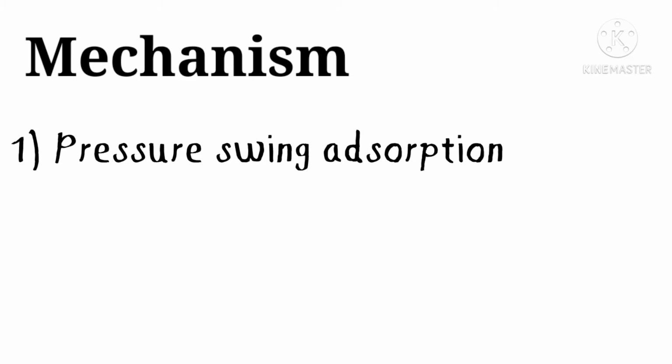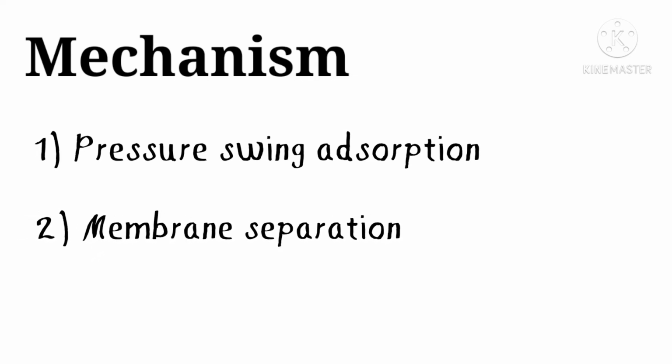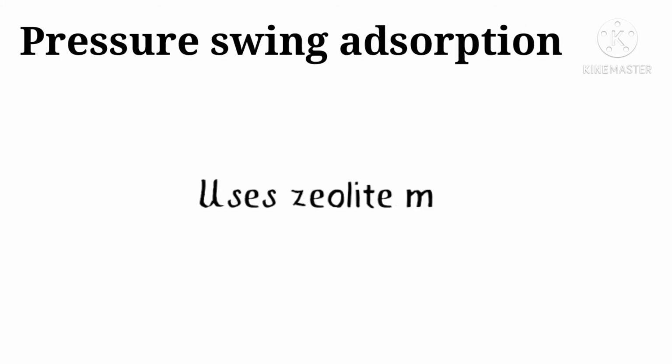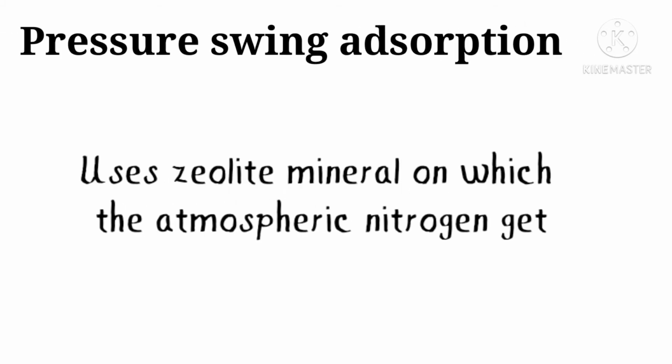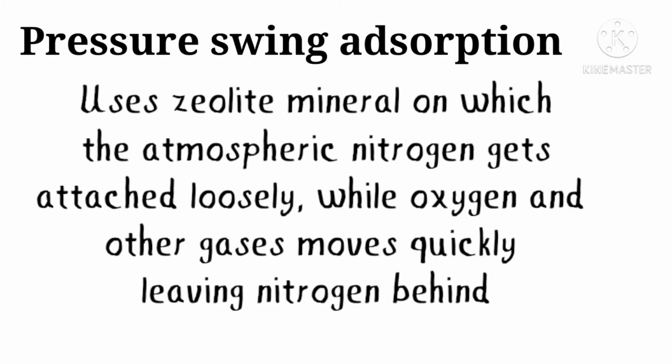There are two types of mechanisms which these oxygen concentrators use. First, pressure swing adsorption, and second, membrane separation. Pressure swing adsorption uses a zeolite mineral on which the atmospheric nitrogen gets attached loosely, while the oxygen and other gases move quickly, leaving nitrogen behind.